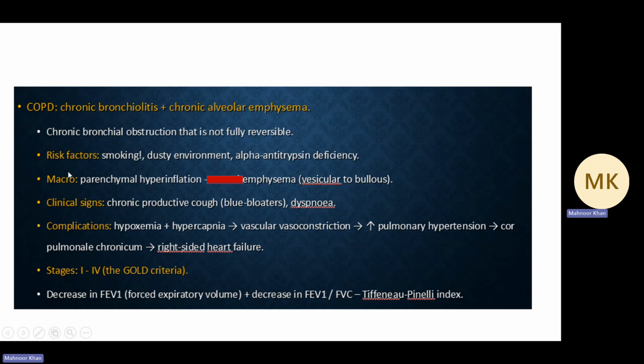Risk factors are smoking, number one, as for any other lung disease. Smoking, dusty environment, alpha-1 antitrypsin deficiency. These are the most common risk factors for COPD. Macroscopically, you expect to see parenchymal hyperinflation, as I mentioned, and emphysema.